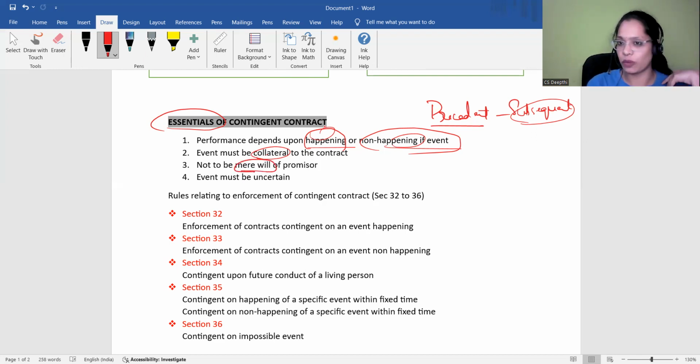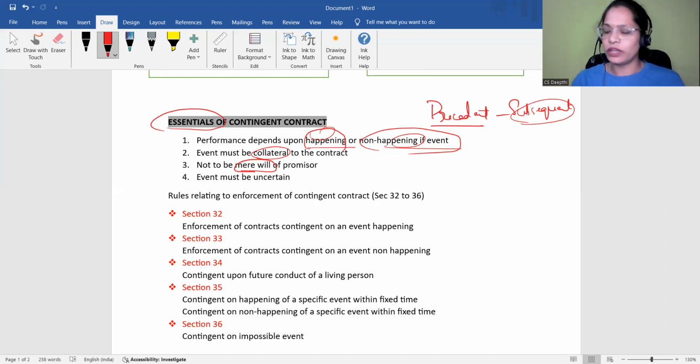That means, as a promisor, say, I promised that I'm going to pay you 10,000 rupees if it rains today. That means, being a promisor, it should not be my will or it should not be in my control. If I can control the rain, then it is my will and wish to pay you 10,000 rupees. No, if I can control the rain, I can happily escape from not paying you 10,000 rupees. Right? Like, for example, ma.